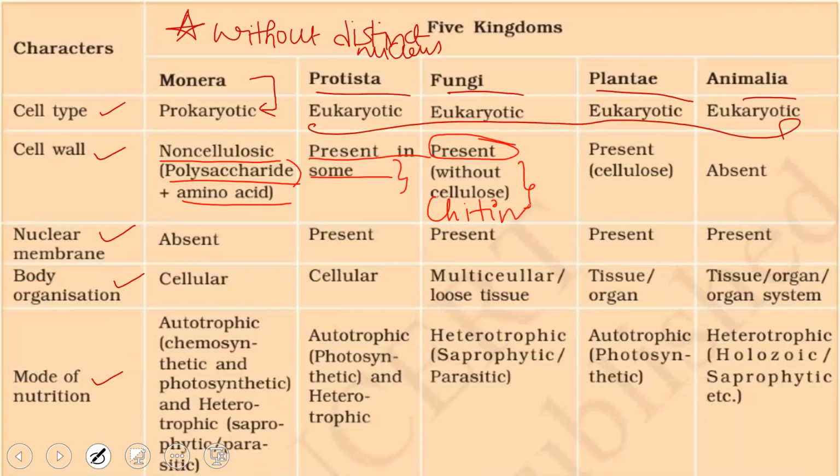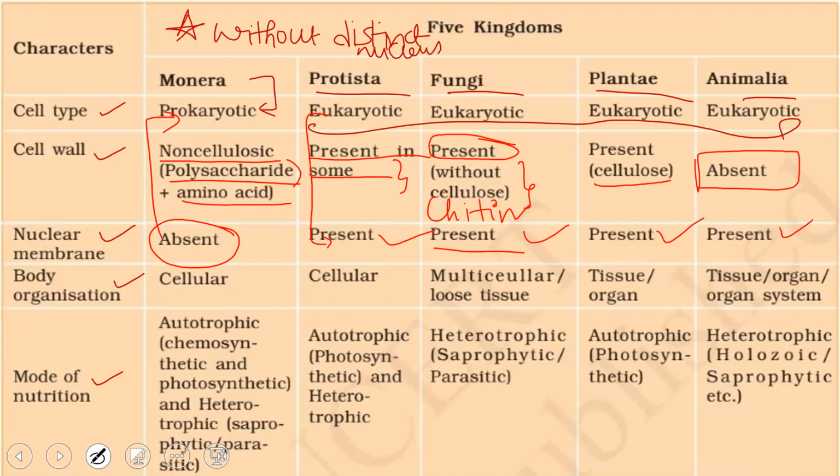In case of plants, we know that the cell wall is present and it is made up of cellulose. Along with cellulose, depending on the plant cell, it may be made up of other types like hemicellulose, pectin, lignin, etc. And we know that animals are differentiated because they do not have any cell wall. So the cell wall is completely absent in case of animal cell, whereas the cell membrane constitutes the outermost lining. Coming to the nuclear membrane, it is absent. That is why they are called prokaryotes. Whereas in eukaryotes, it is present in all the groups.